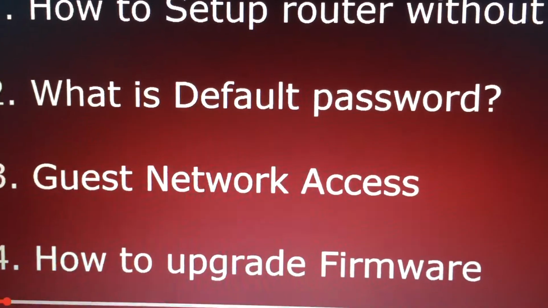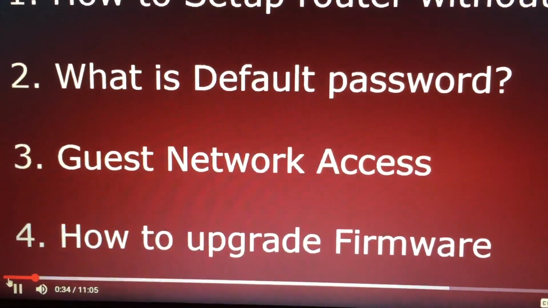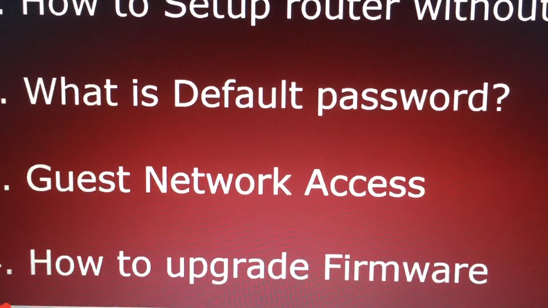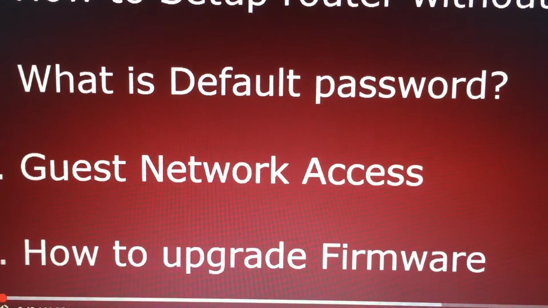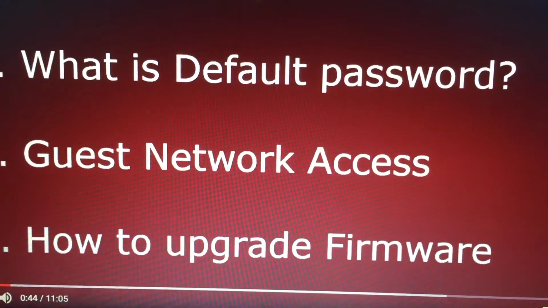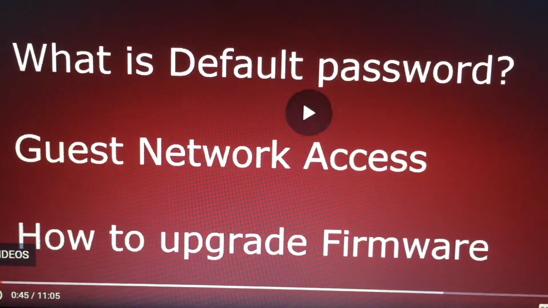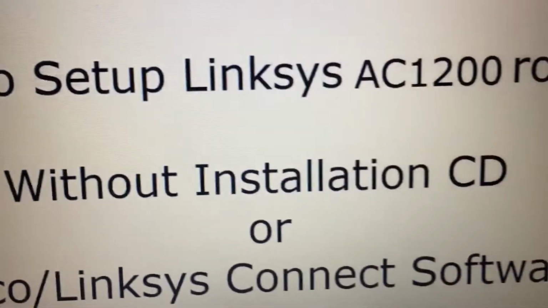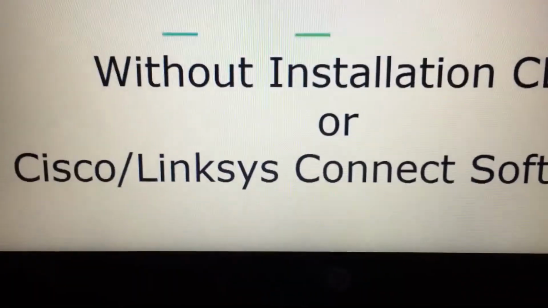Like other Linksys routers, you can open the setup page of the router and change the settings manually. We will also discuss what is the default password of this router, how to create guest network access, and how to upgrade the firmware of this router. So let's start with how to set up this router without installation CD or any other program.